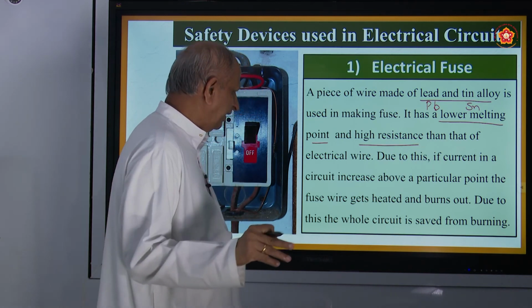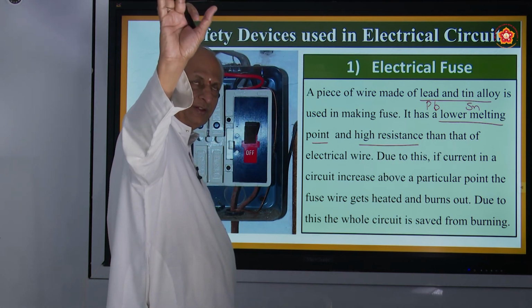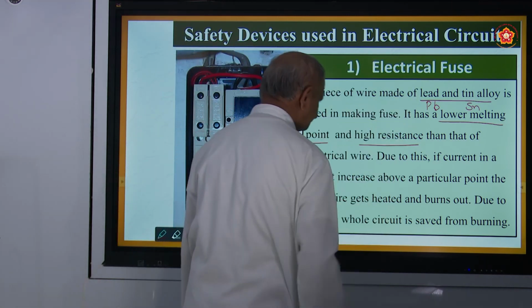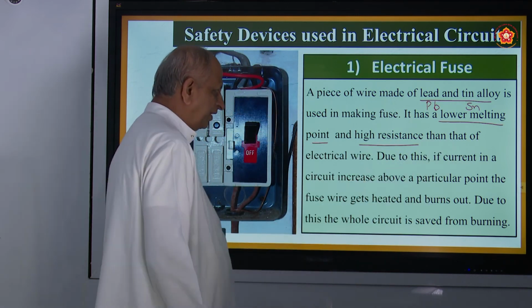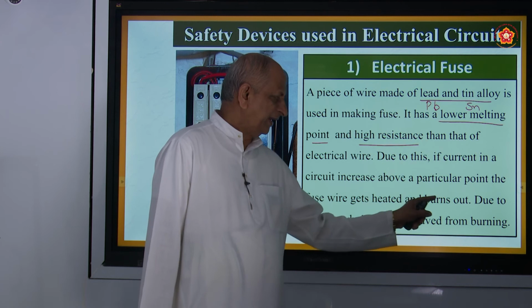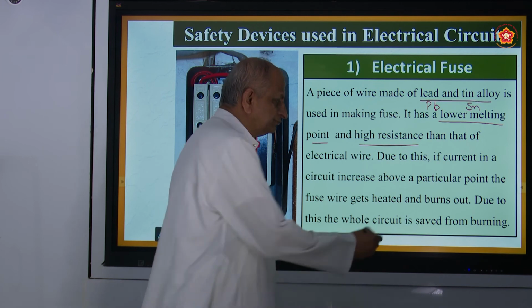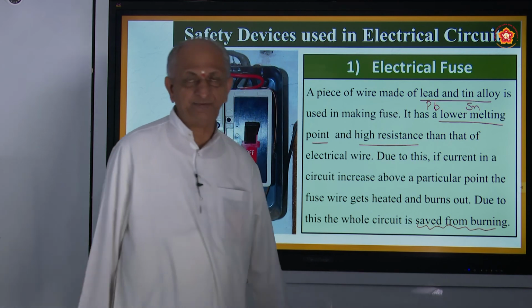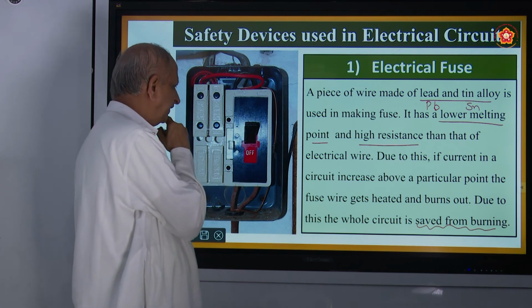Whenever there is excess current, the wire gets burnt off and all the fan, light, radio, TV, everything will be safe. So this is a safety device. Due to this, if current in a circuit increases above a particular point, the fuse wire gets heated up and burnt off. Due to this, the whole circuit is saved from burning. It's a safety.